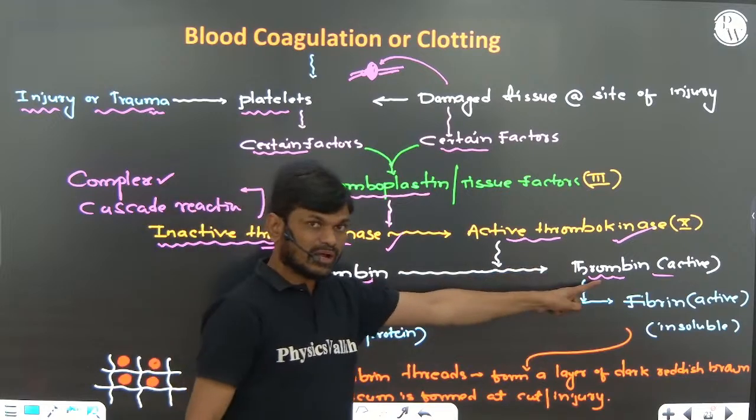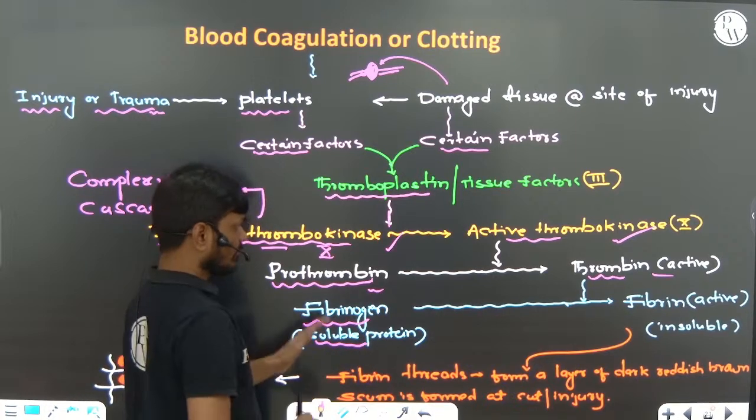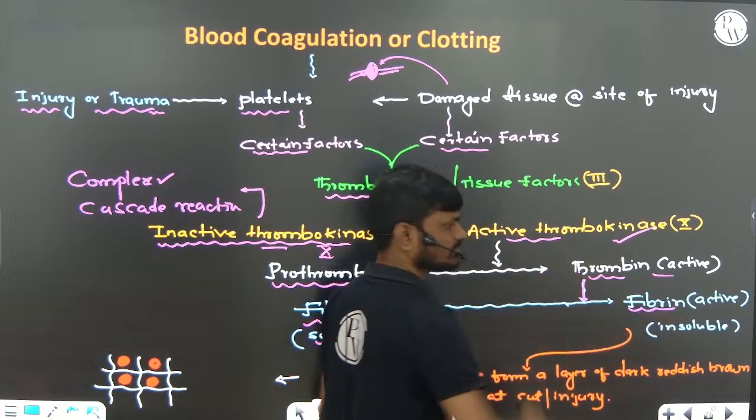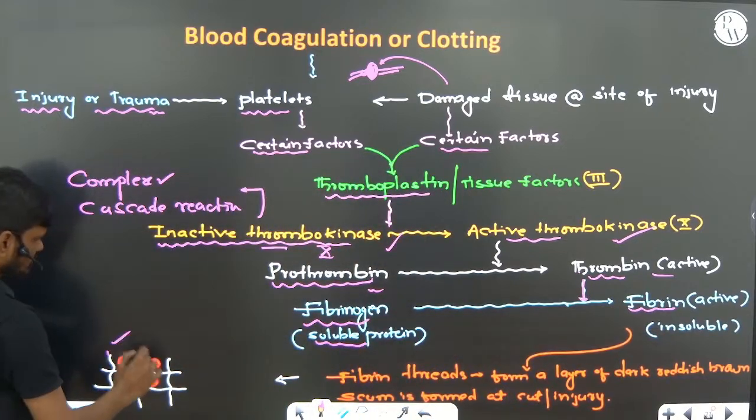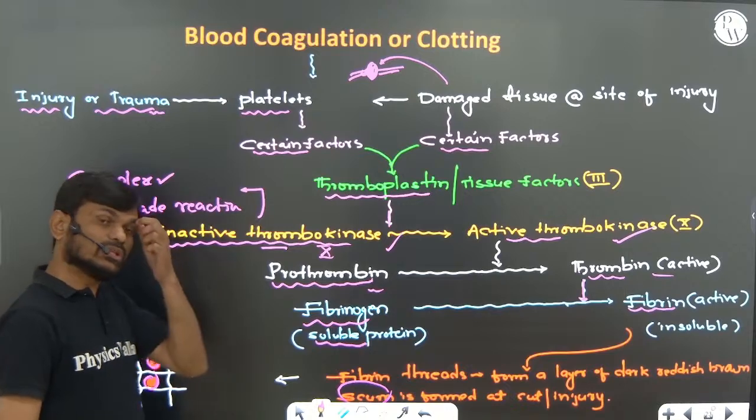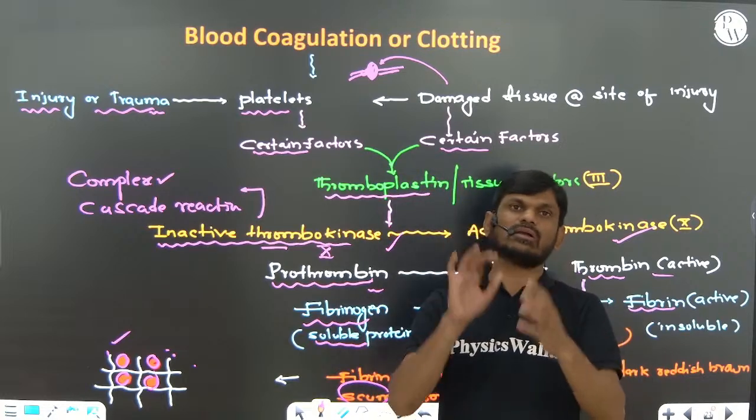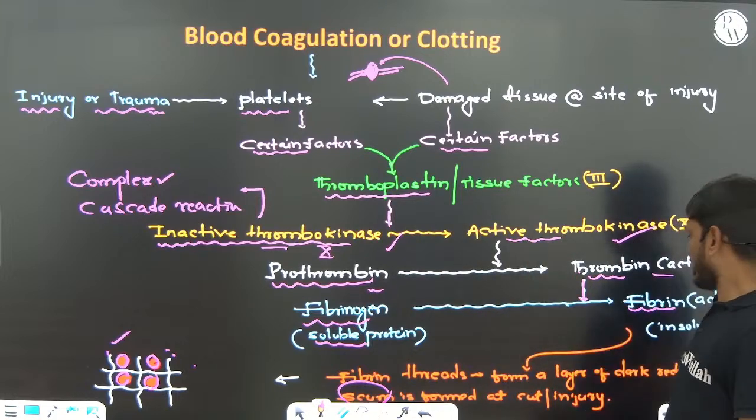Once thrombin is formed, it acts on fibrinogen, a soluble protein present in plasma. Thrombin converts fibrinogen into fibrin. Fibrin is insoluble, and it forms fibrin threads, right? In these fibrin threads, a dark reddish scab forms. In this scab, all the formed elements, red blood cells, platelets and WBCs, get stuck, and they prevent loss of blood through the injured part. Okay, so this is very, very important.